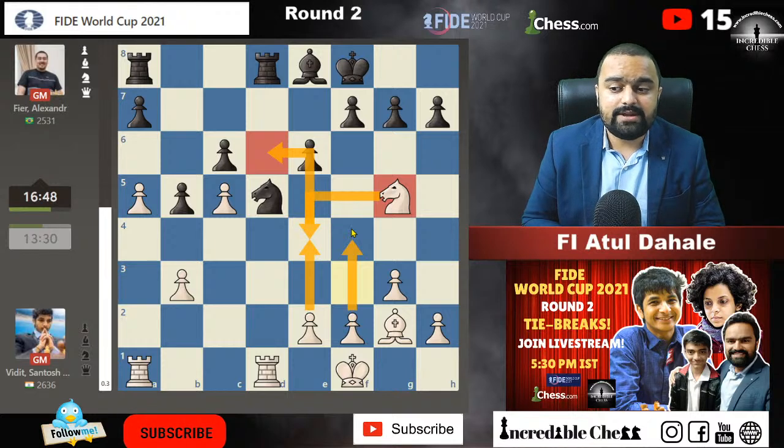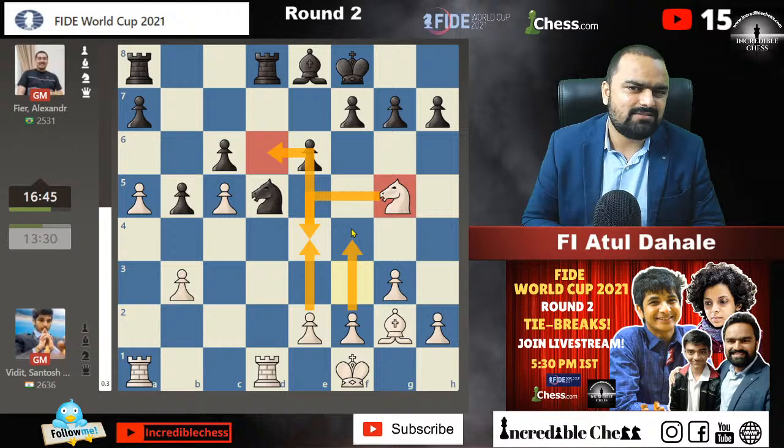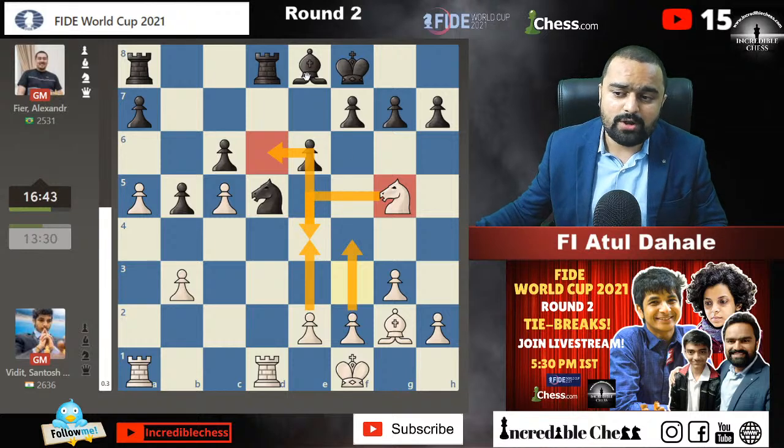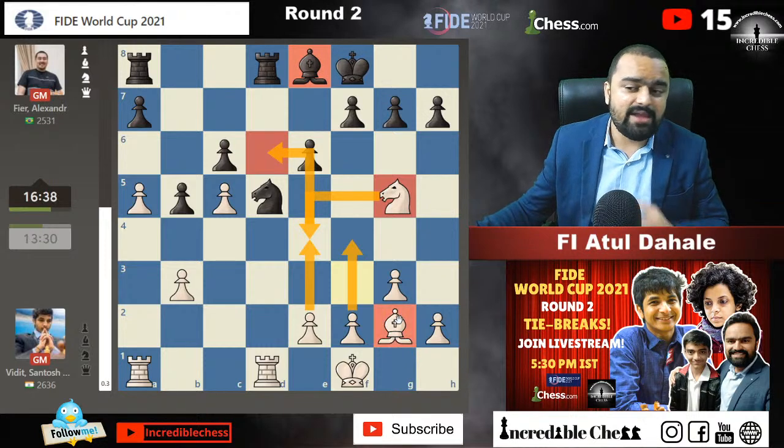So white is definitely having space in this situation. Black is lacking a little bit of space. The bishop on e8 is more restricted than the bishop on g2. So comparison-wise, the bishop on g2 I will always prefer.